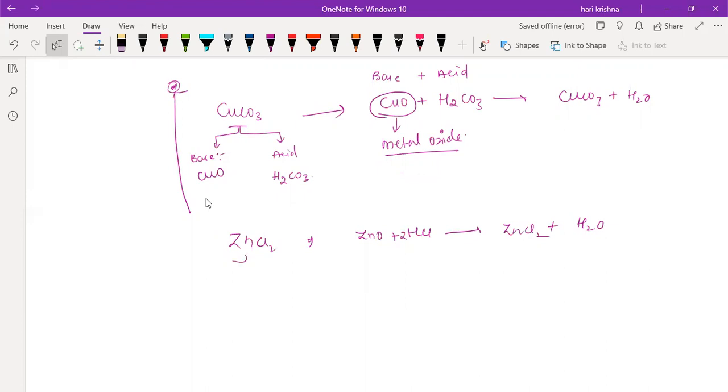In this, what is the acid? This is the acid and this is the base. Out of this, ZnO is the base and HCl is the acid.